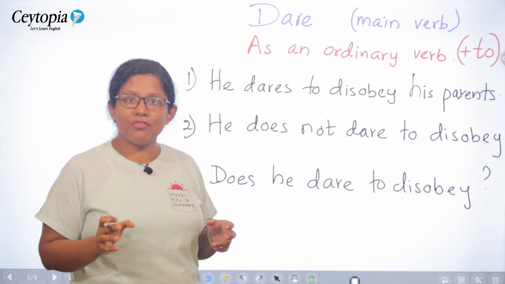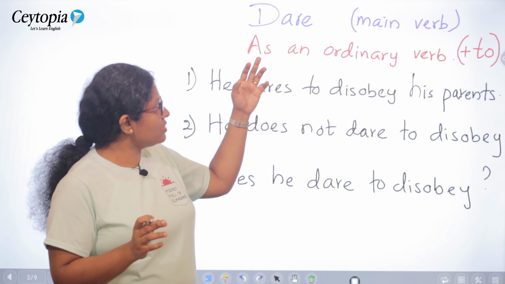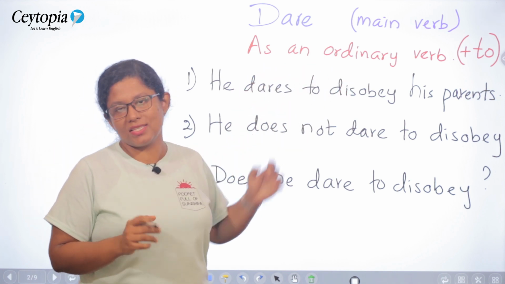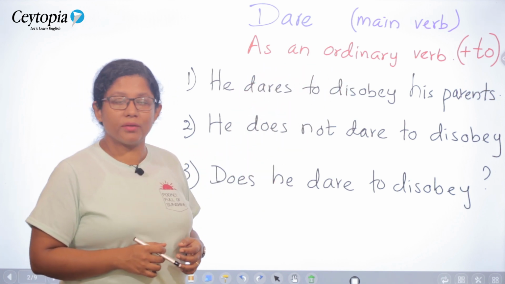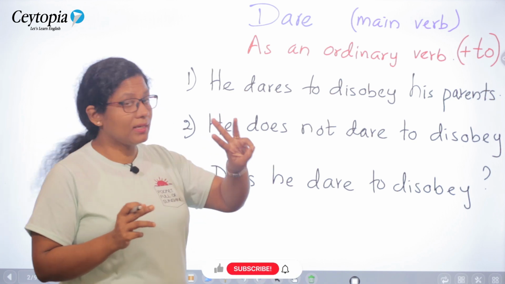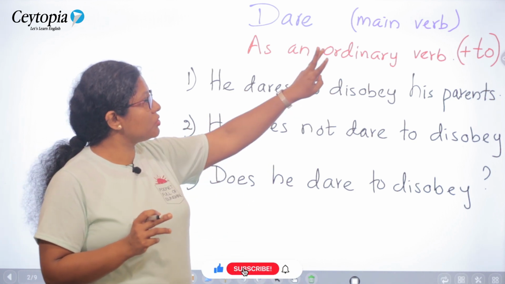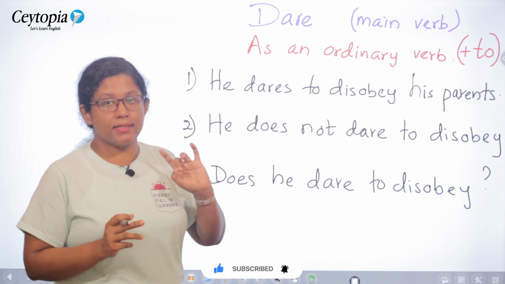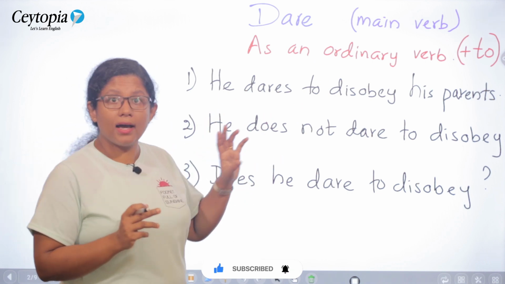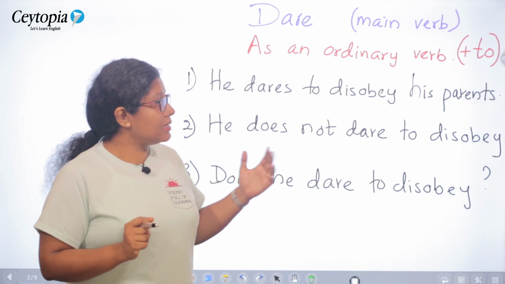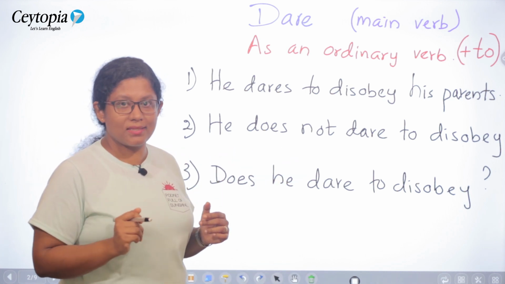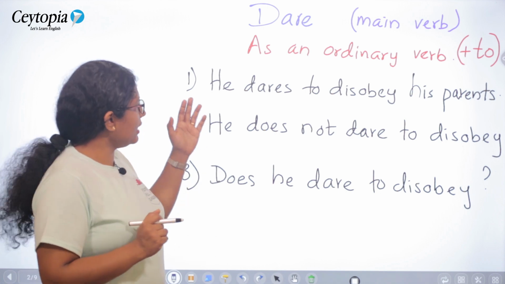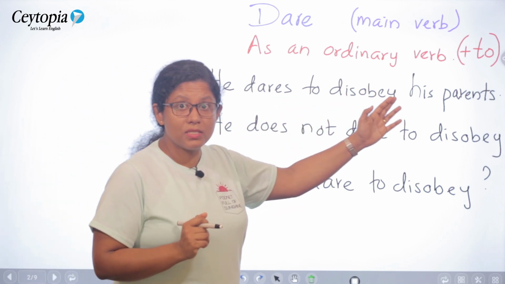examples. First of all, we will discuss how it is used as a main verb in our sentences, as an ordinary verb. Dare. It has three different forms when it is used as a main verb. Dare, dares and dared. Dare and dares are in the present tense. Dared is in the past tense. First example. He dares to disobey his parents.